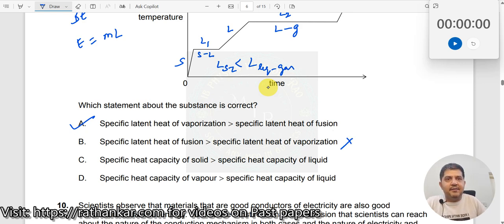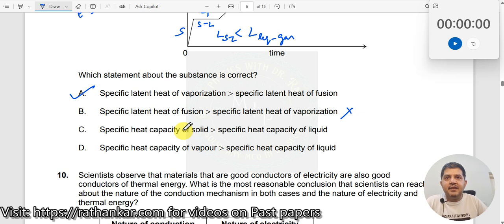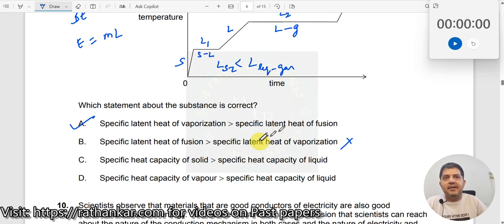And if you want to check this also, you can look for the slopes here. Okay, because when we talk about this one, there is a change in temperature. You can look at the slopes, but anyway, only one option is correct, so I can say A is the right answer.